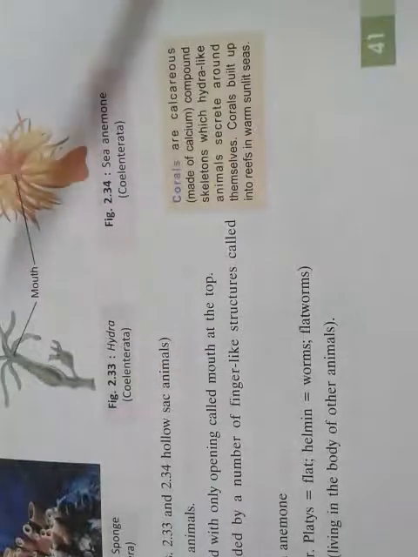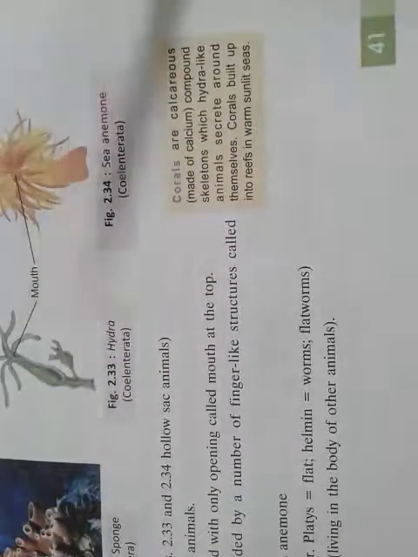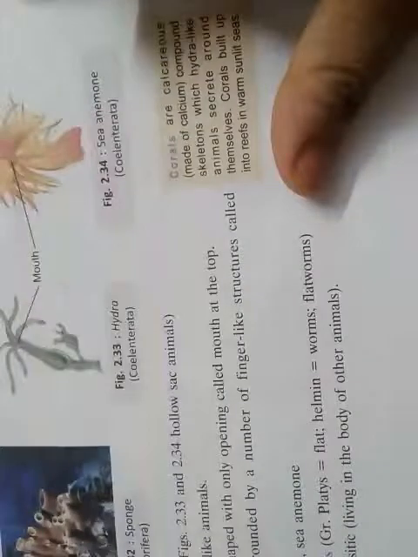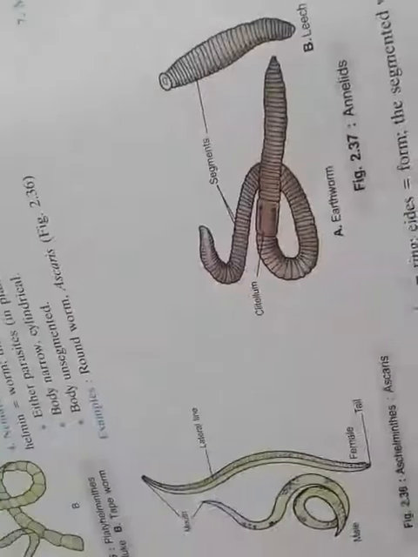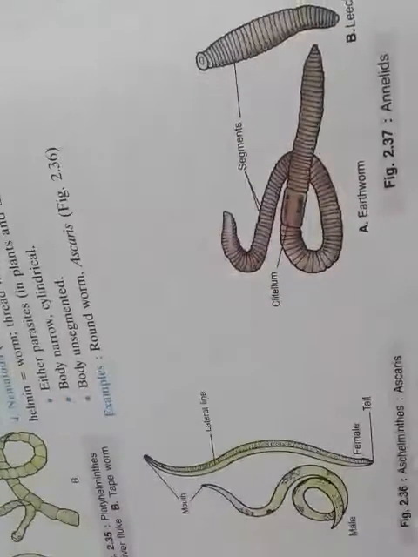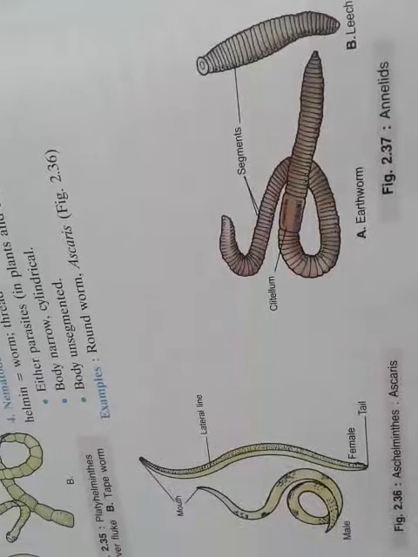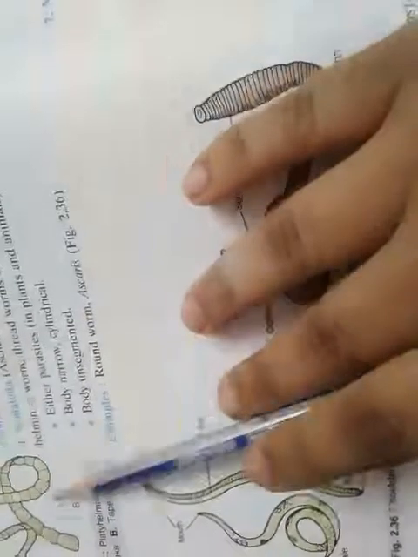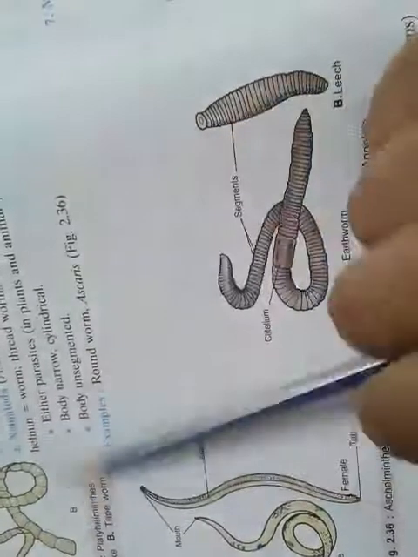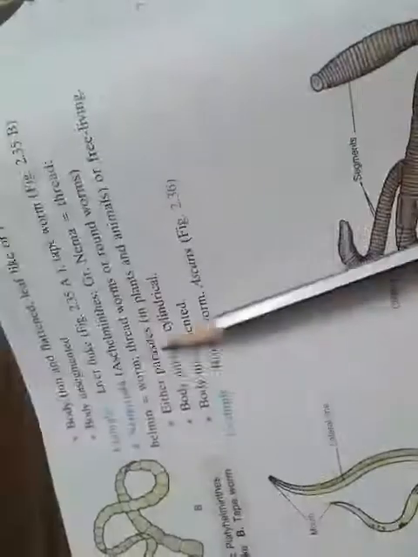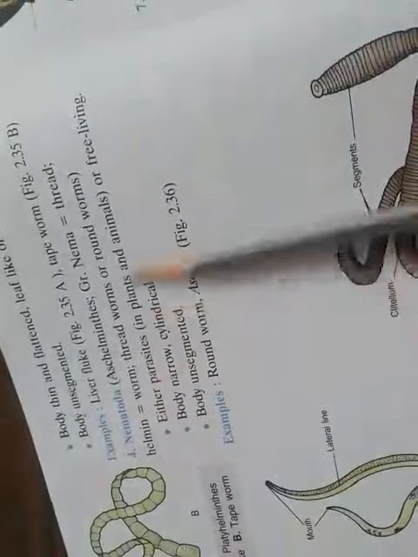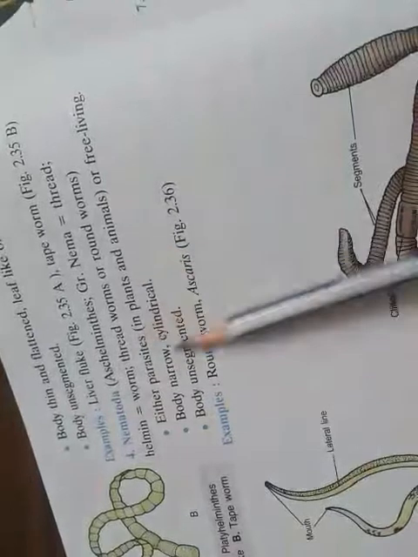Okay, and now coming to Helminthes. Examples are the liver fluke and the tapeworm. Now coming to Nematoda, which is another kind of worm.